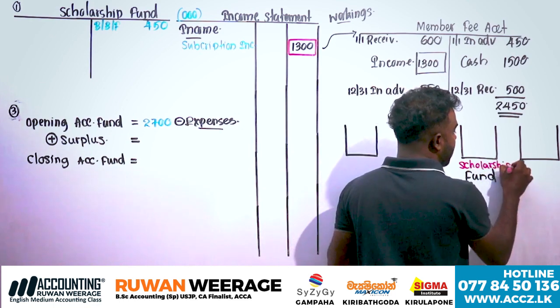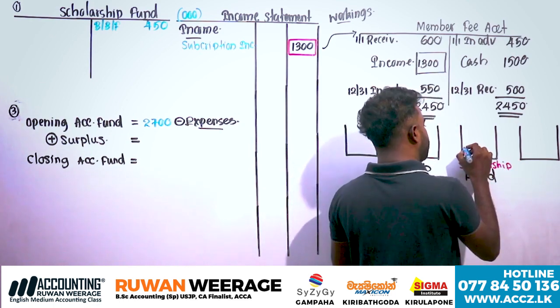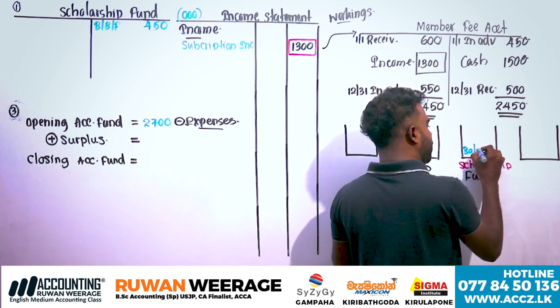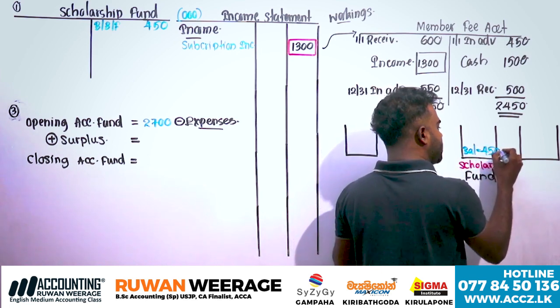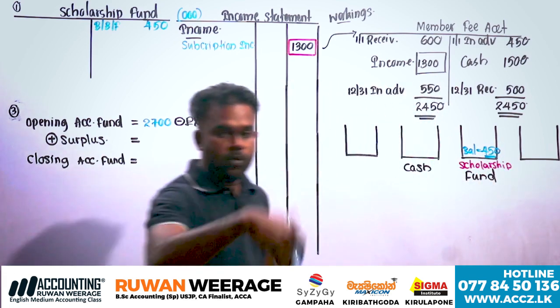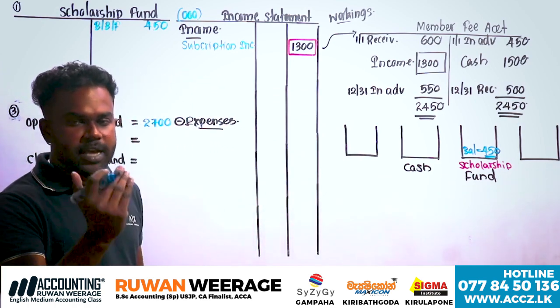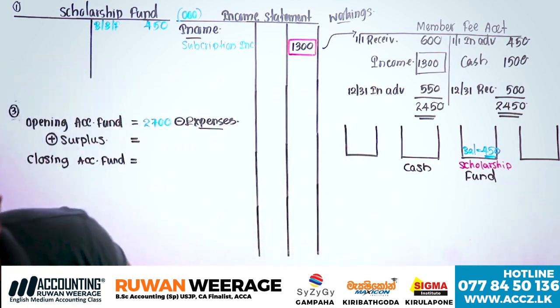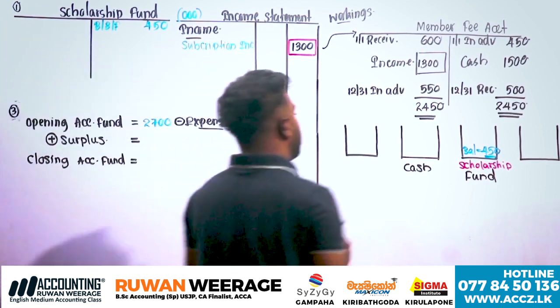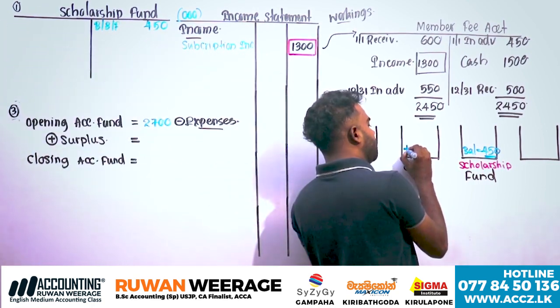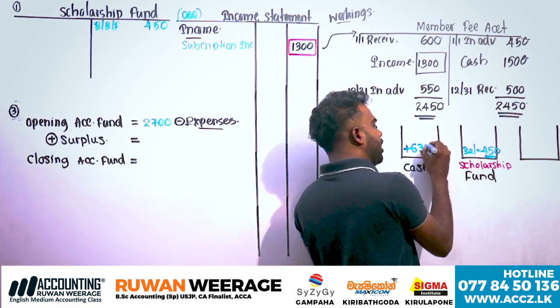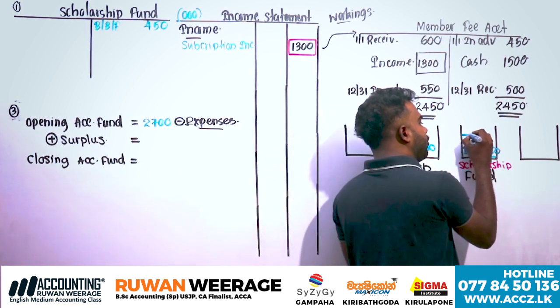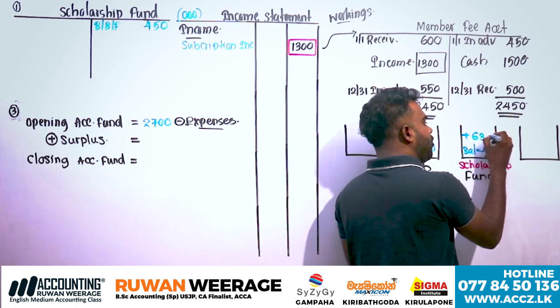Clear? But now there's a balance. Already there's a balance, now 450. Right. Now, what's the double entry? Cash received, how much? Cash received 6,300. When cash is received, cash asset increases, and for the fund, you have to credit it to the fund.